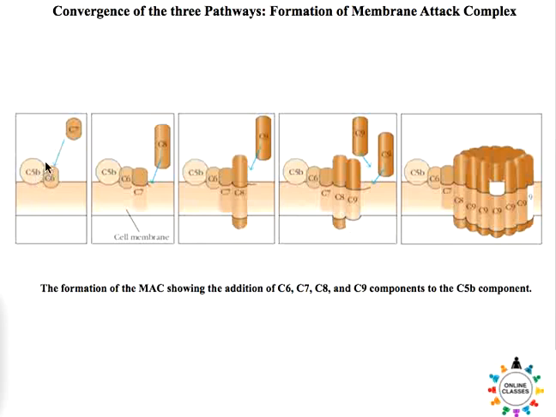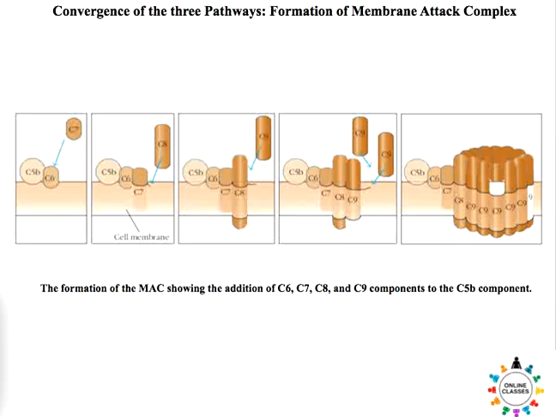Now it induces the C6 component of the complement system to join the complex, and then C7 also joins the complex, and then comes C8, and then comes C9, and numerous C9 molecules join the complex and form the membrane attack complex. What is this membrane attack complex? Basically they form a kind of pore in the cell membrane of the bacteria, and once this pore is formed, the cell can be lysed.